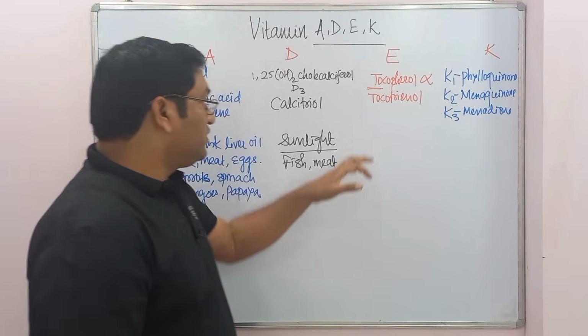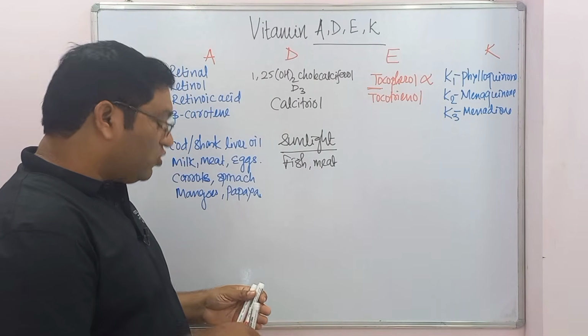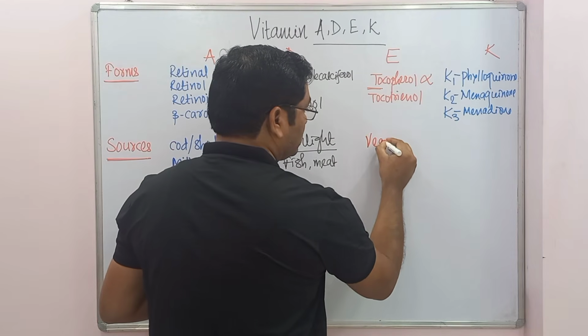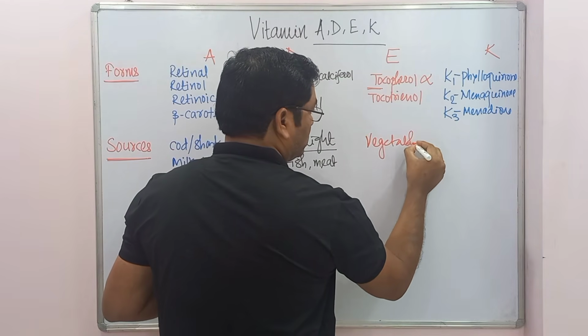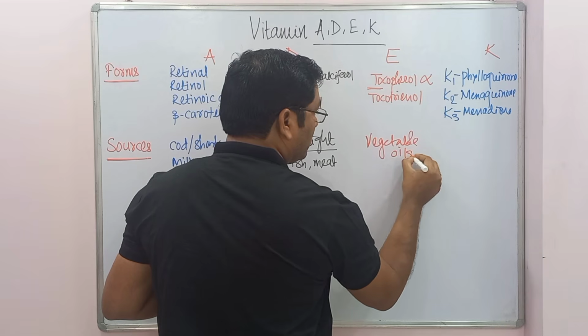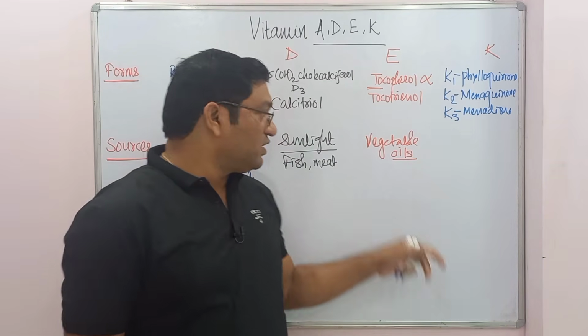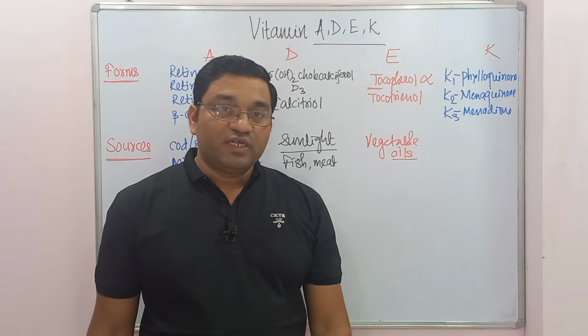Then vitamin E. The important sources of vitamin E include vegetable oils, mainly safflower oil, sunflower oil and soybean oil. These are the important sources for vitamin E.